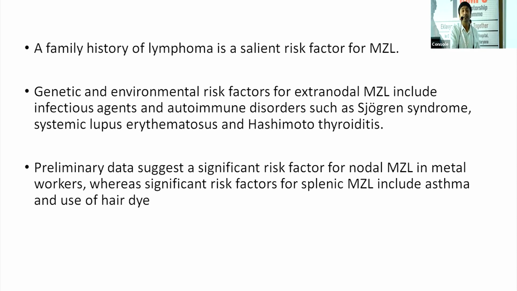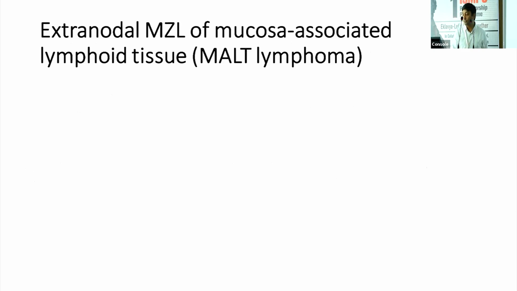It's like Sjogren's syndrome, as I'll be talking about subsequently also. In patients with Sjogren's syndrome, there is a high prevalence of salivary marginal zone lymphoma. In patients with Hashimoto's thyroiditis, there is an increase in the incidence of thyroid extranodal marginal zone lymphomas. There is also some increased frequency of marginal zone lymphomas in metal workers and in patients with asthma. Again, all these are possibly related to autoimmune backgrounds.